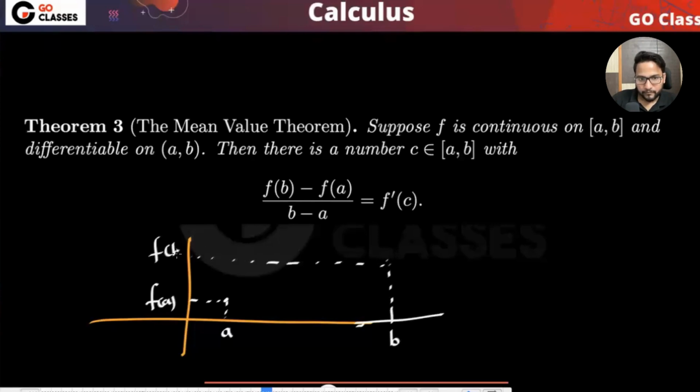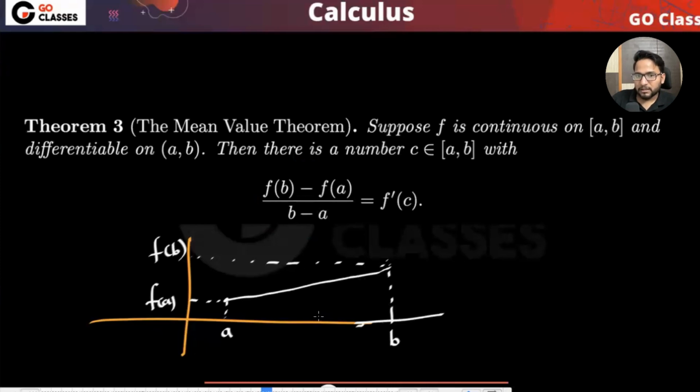Okay. And then they are saying, if it is continuous and differentiable in this particular interval, now you can have any function, something like this. Then there must be a point C such that there will be a line joining these two points, isn't it? What is the slope of this line? Whatever is written here, right? The slope of this line is f(b) minus f(a) upon b minus a. This is the slope of this line.